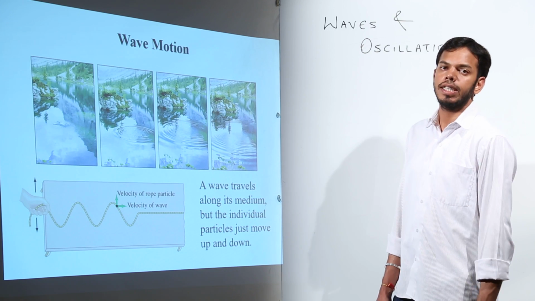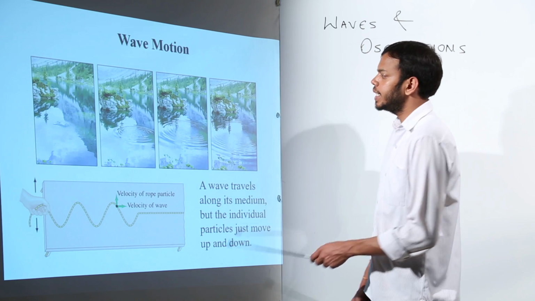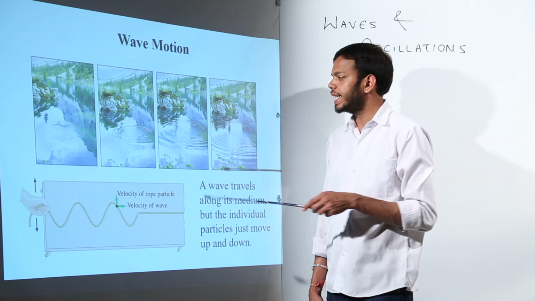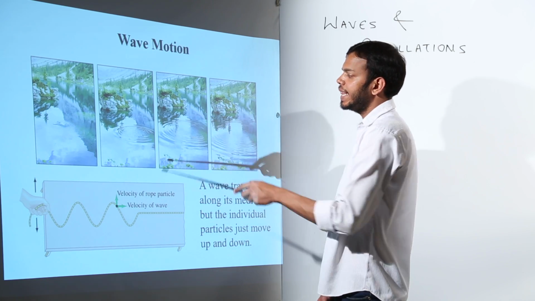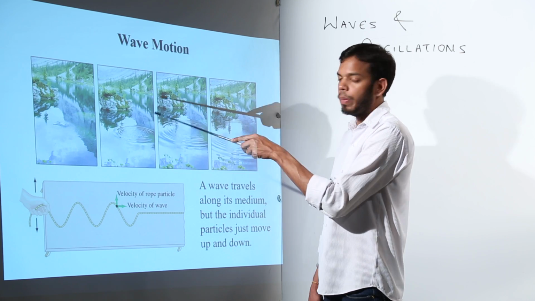Now we have just completed simple harmonic motion and we are moving towards the wave motion. What is wave motion? Consider a pool of water in which we are dropping pebbles. What will happen? Ripples will get created. These ripples have a specific pattern. They'll increase in their circumference with a particular interval of time and they follow a particular wave pattern.